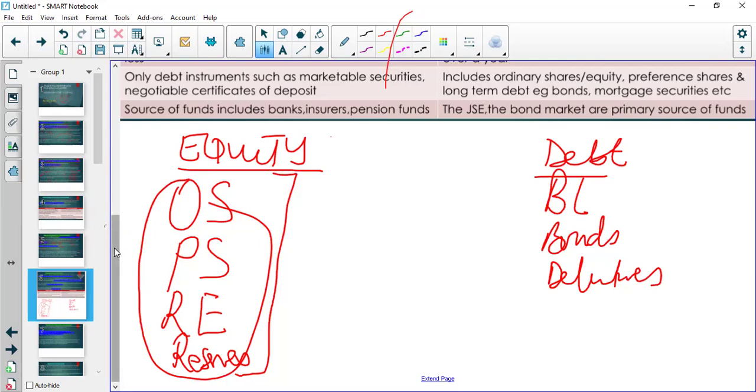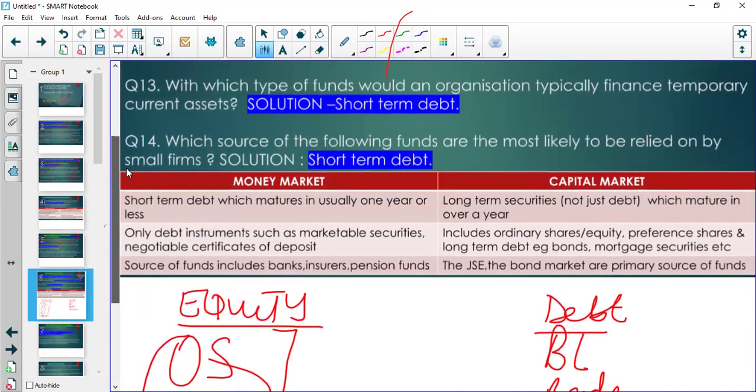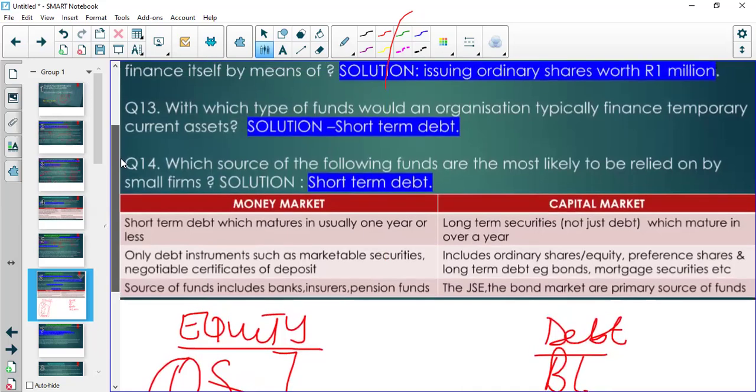When we acquire funding from providers of finance, we could acquire the funding from a money market or a capital market. You need to know the difference between those two. A money market is concerned with short-term debt.